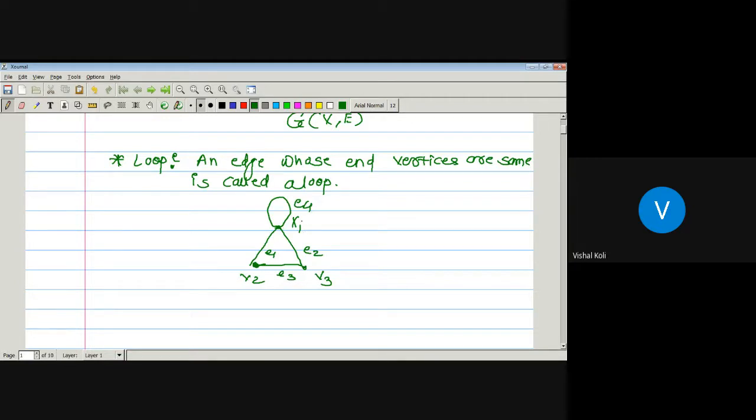Since v1 is the starting and end vertex of edge e4, such an edge is called a loop. Here e4 is the only loop. e1 has end vertices v1 and v2, and v1 is not equal to v2. Similarly e2 has end vertices v1 and v3, which are not the same, and similarly for e3. But e4 has the same end vertices, so e4 is a loop, by the definition of loop.